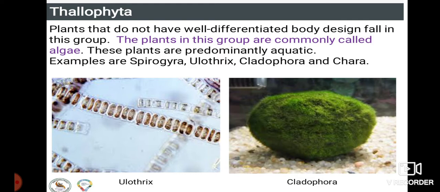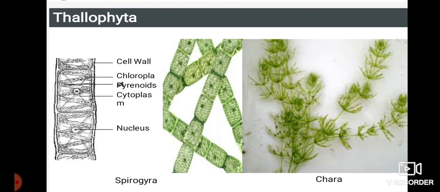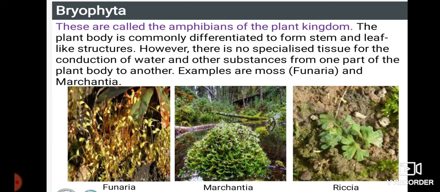Examples: Spirogyra, Ulothrix, Cladophora and even Chara. These organisms do not have any kind of xylem or phloem, so it is a small body structure. A small body structure like this is called a thallus. There are no specific organs present in this, no differentiation, and no organization of any kind of cells in these algae. Spirogyra and Chara are the examples they have given.